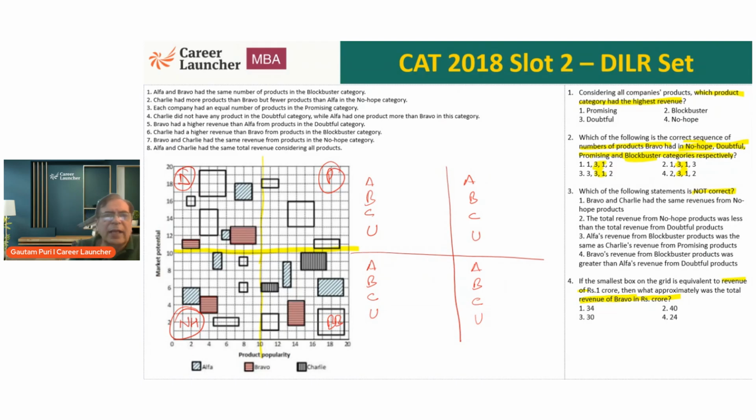First question: which product category has the highest revenue? Visually speaking, we can clearly say these 2 are definitely out. Let's look at these 2 remaining. Now, when I look at the boxes, I'm just erasing this and writing it here.